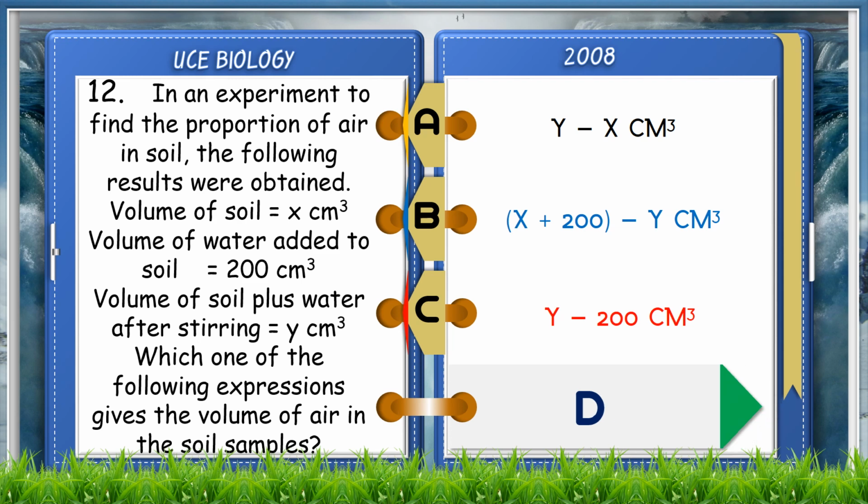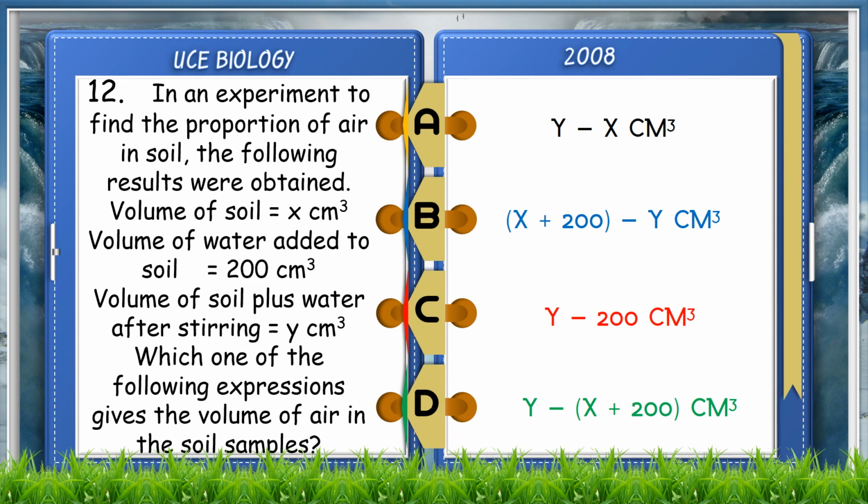D. y minus bracket x plus 200 close the bracket cubic centimeters. The answer is B. Bracket x plus 200 close the bracket minus y cubic centimeters.